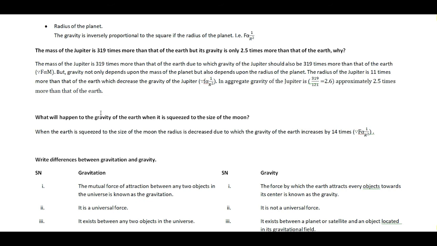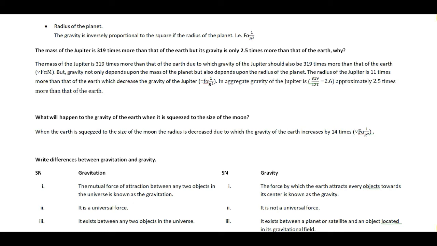And obviously, when the Earth is squeezed to the size of the moon, its mass won't change, is it or not? Its mass remains the same whenever anything is squeezed. Only one change will be the change in radius. So whenever Earth is squeezed to the size of the moon, the radius is decreased. It is clear, because the radius of the moon is less than the radius of the Earth.